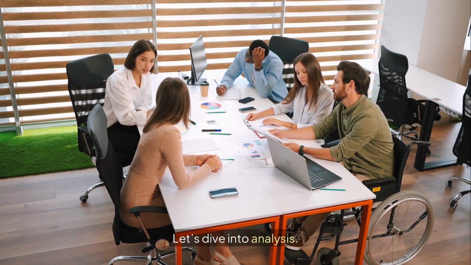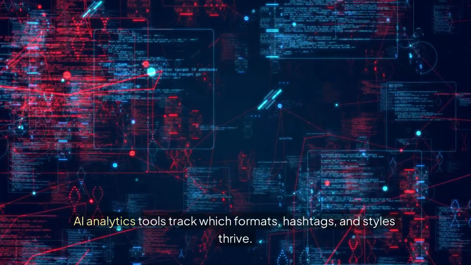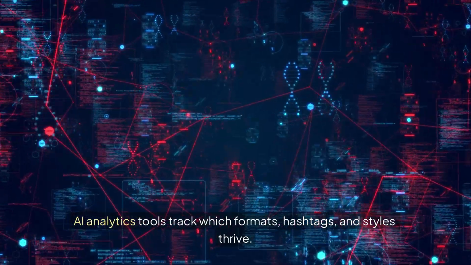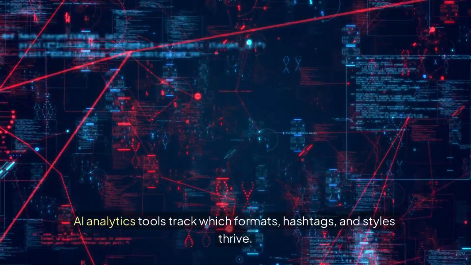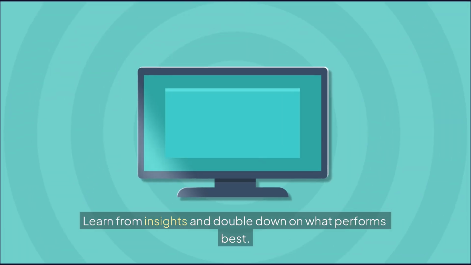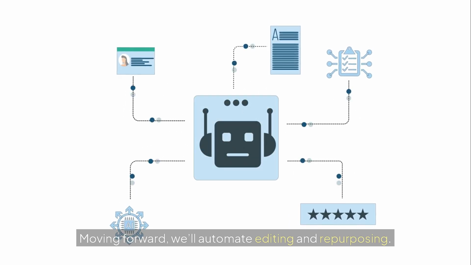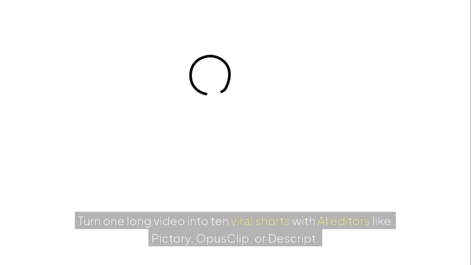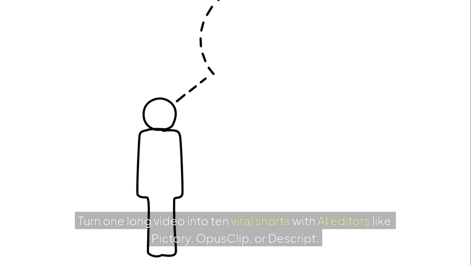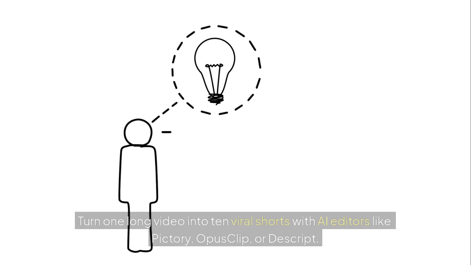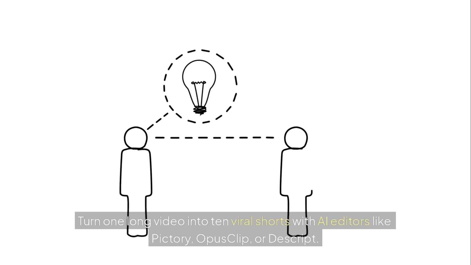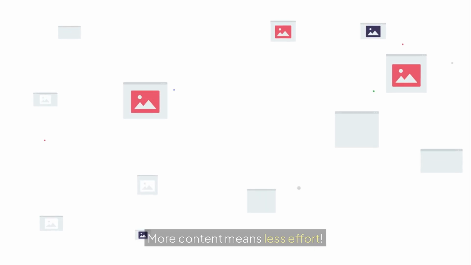Let's dive into analysis. AI analytics tools track which formats, hashtags, and styles thrive. Learn from insights and double down on what performs best. Moving forward, we'll automate editing and repurposing. Turn one long video into 10 viral shorts with AI editors like Pictory, OpusClip, or Descript. More content means less effort.